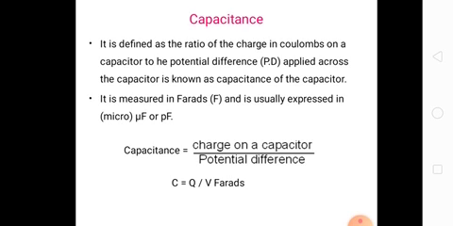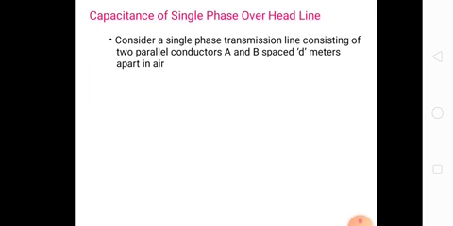In the case of an overhead line, the two conductors form the two plates of the capacitor, and the air acts as the dielectric medium, right? This capacitance is uniformly distributed over the entire length of the line. When an AC supply is given to this line, it draws a leading current, known as charging current. What is charging current? Charging current Ic is equal to V by Xc.